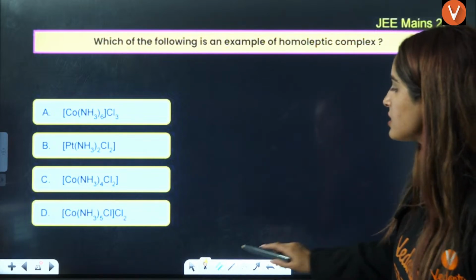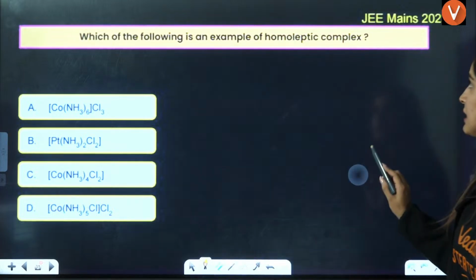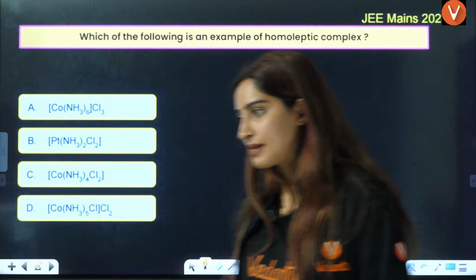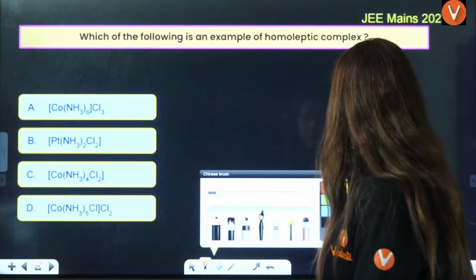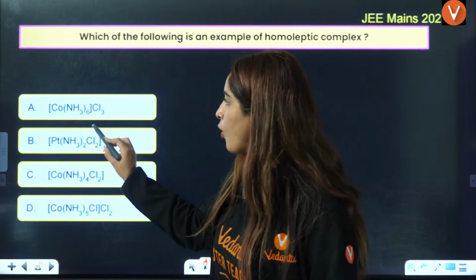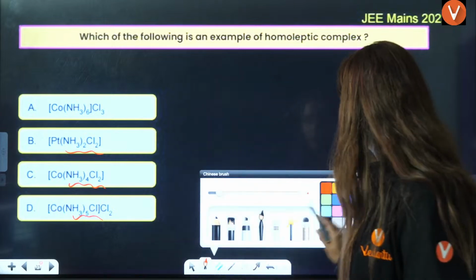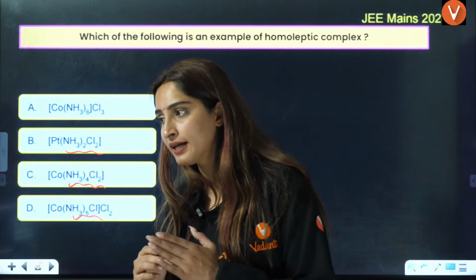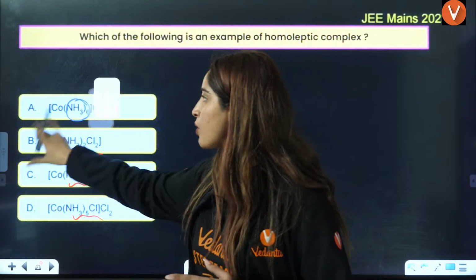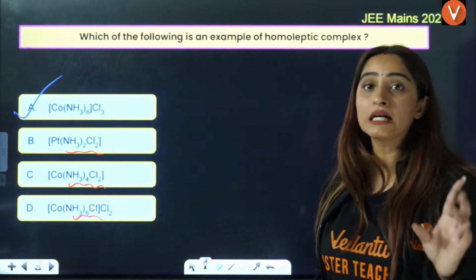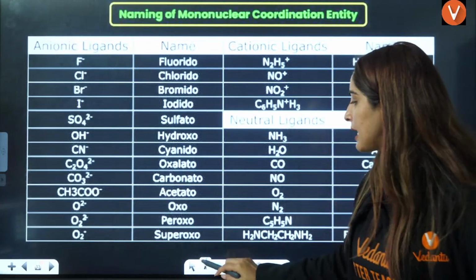Okay, next question is, which of the following is an example of homoleptic complex? Everybody in the comment section, example of homoleptic. Homoleptic is very, very easy. Homoleptic means you need to have only one type of ligand. Here you have only one type, that is NH3. So the answer is going to be A is the correct answer for homoleptic compounds, right?